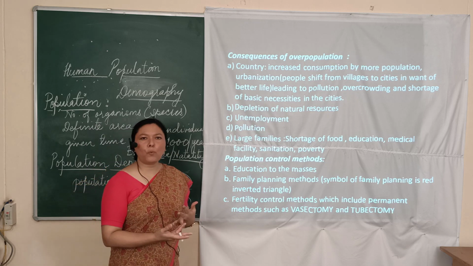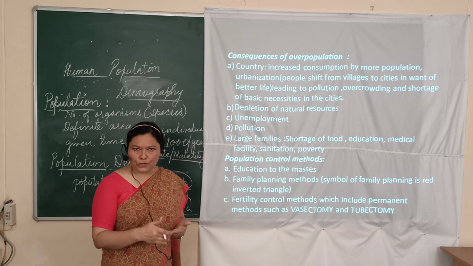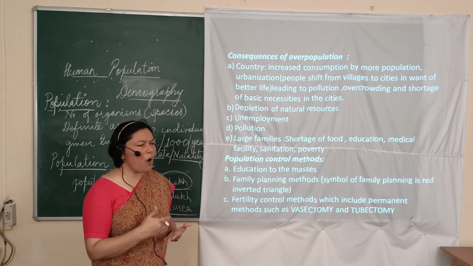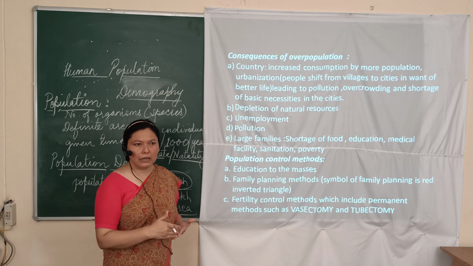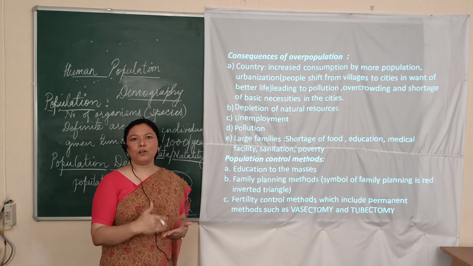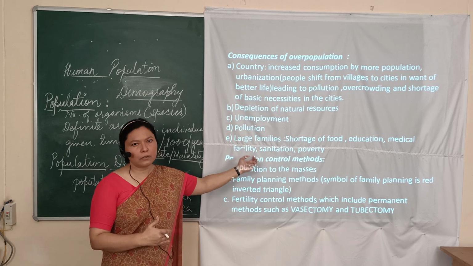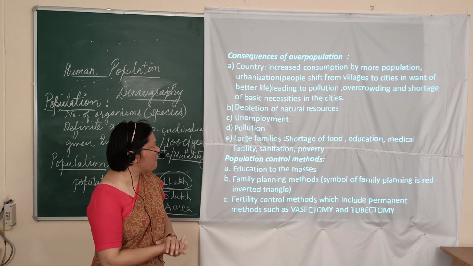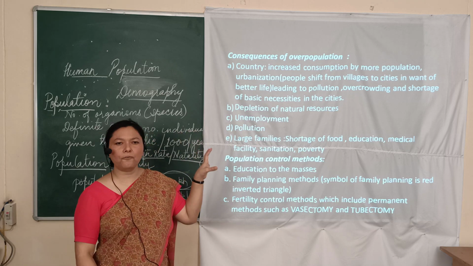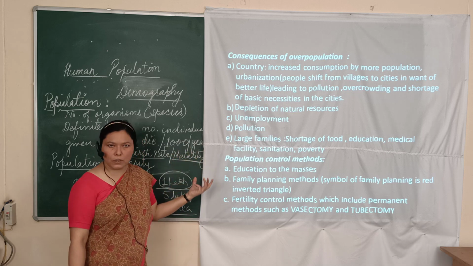Definitely, they cannot provide better education to their children. Then they will have shortage of food. They will have problems of sanitation, hygiene, as well as poverty. Poverty can be one of the major factors which can cause some other crucial problems in the future. So these are the consequences of overpopulation. It can be in our country, it can be around the world, everywhere.